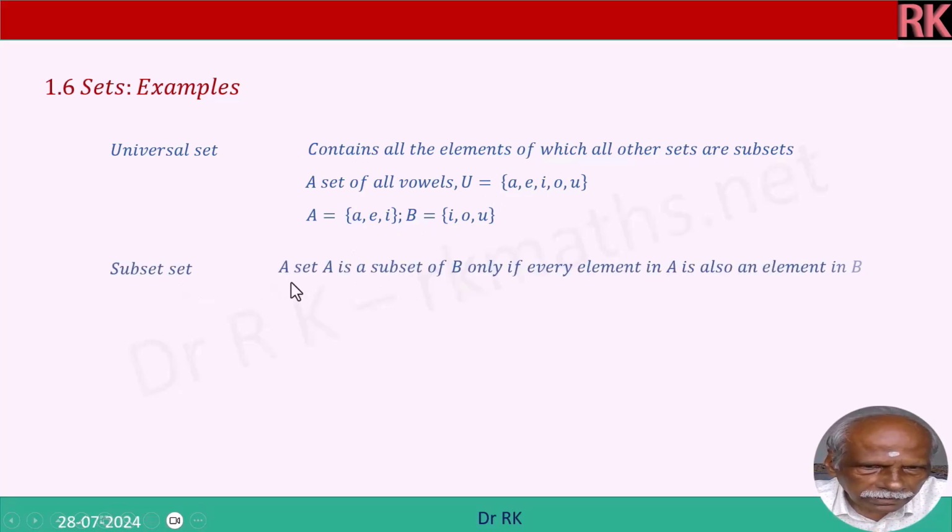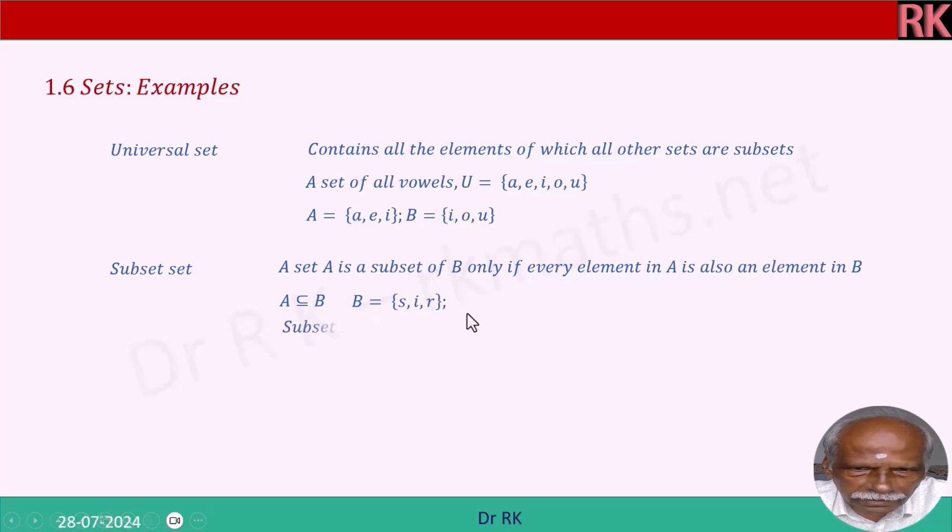Subset: a set A is a subset of B only if every element in A is also an element in B. That is, A is a subset of B. Please note the equal to sign also is there, because if A and B are equal, then also A is a subset of B.